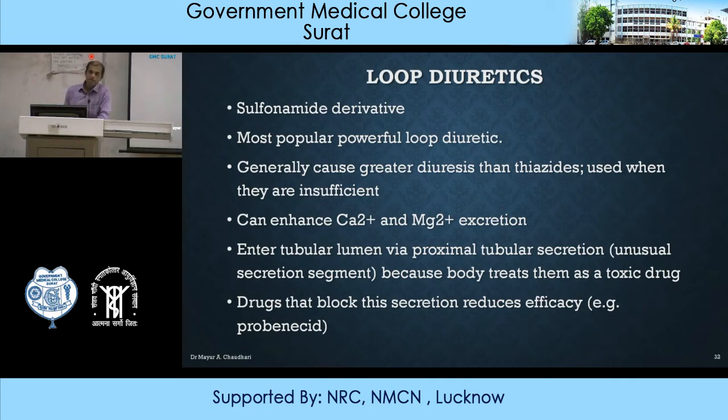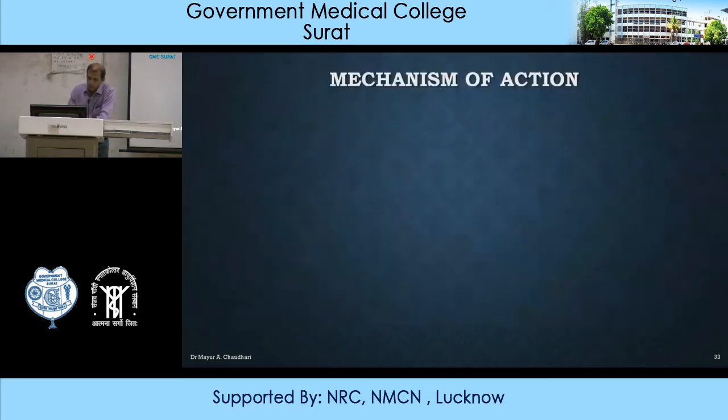Probenecid is mainly prescribed for gout, and many times it is combined with penicillin. So make sure your patient is not on probenecid if he is suffering from gout, or if you are prescribing probenecid along with penicillin, do not prescribe this drug along with loop diuretics.